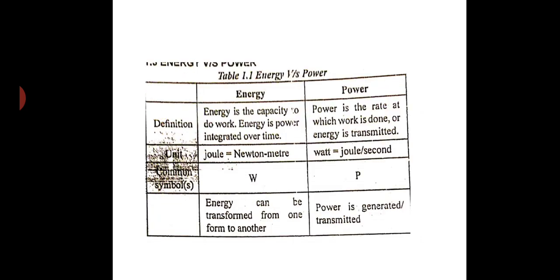If you compare energy and power, we have seen the definitions. Energy is the capacity to do work, and energy is the power integrated over time. Power is the rate of doing work. The unit of energy is the joule, that is Newton meter.